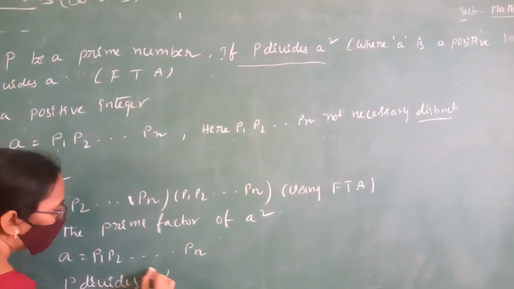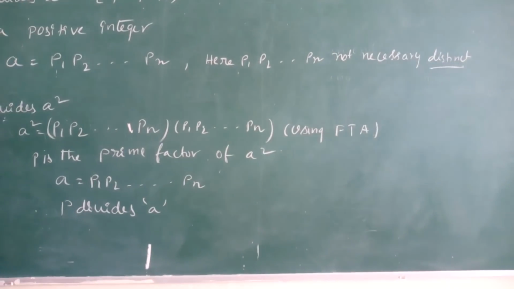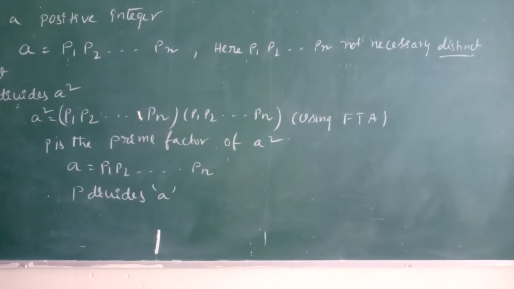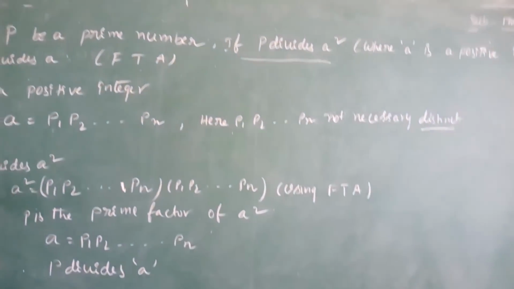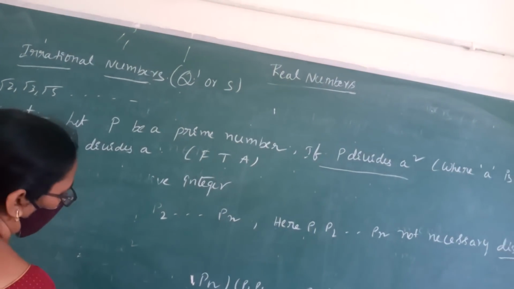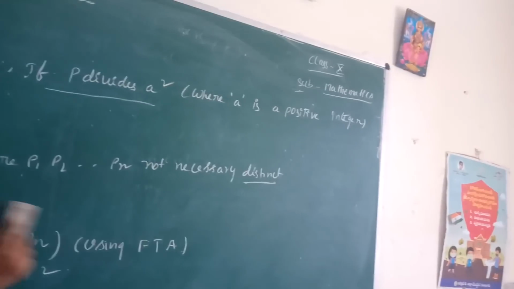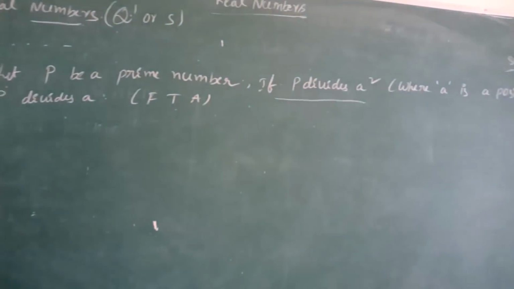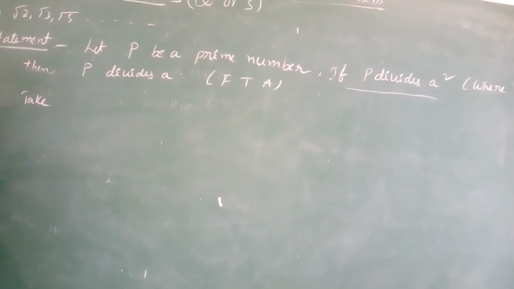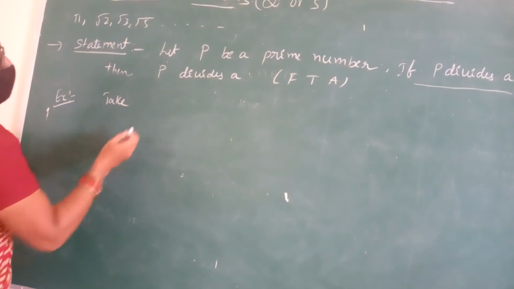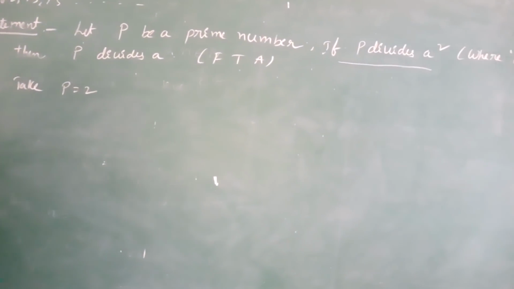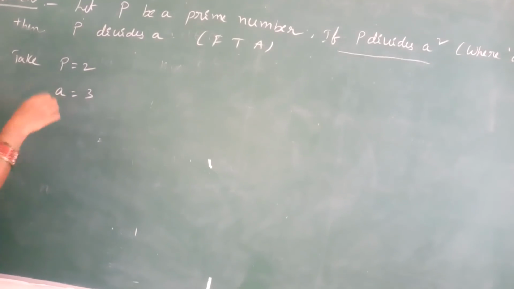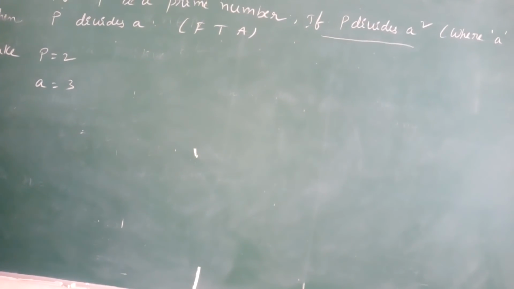P divides A. Okay children, do you understand this statement? Okay, this is the logical proof. So we take one example for this logical proof. Tell me any prime number. Yes, take for example P equals 2. Any positive integer. Yes, you take 3. 3 is also a prime number. As you wish, you can take.